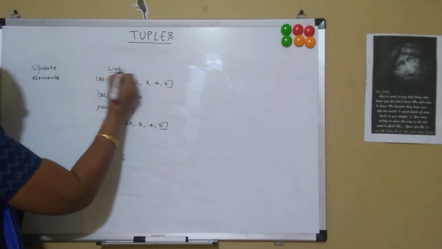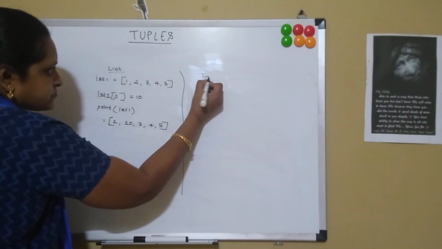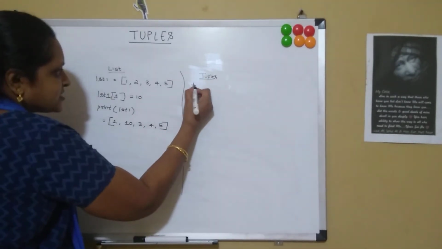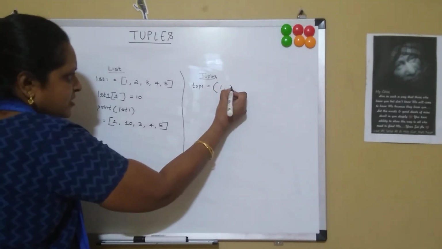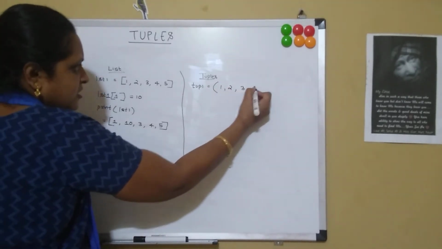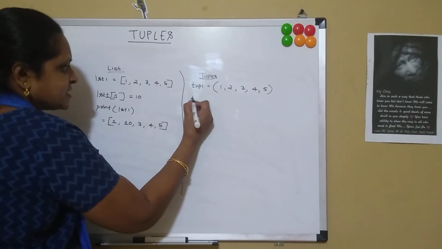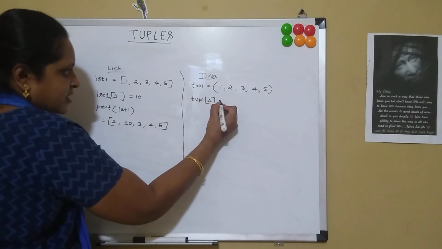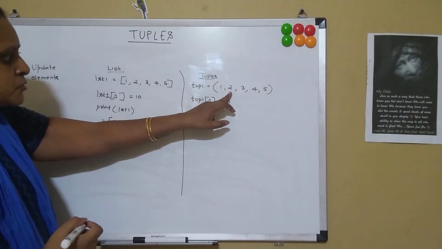Now let's see what happens in tuples. Suppose I have my tuple as tuple1 equal to, in parenthesis, 1, 2, 3, 4 and then 5. And now if I say tuple1 of 1 equal to 10, I am trying to change the value 2 to 10.